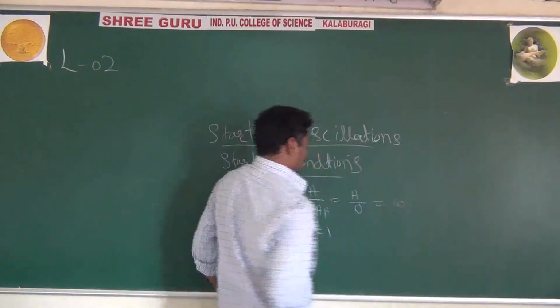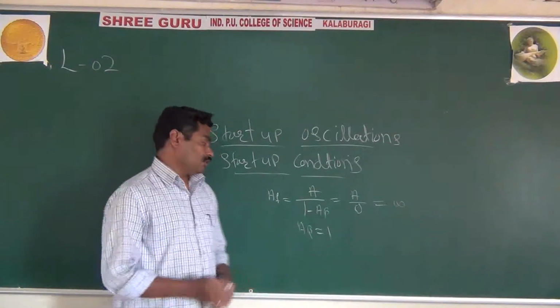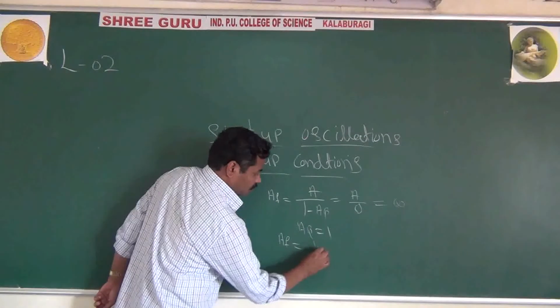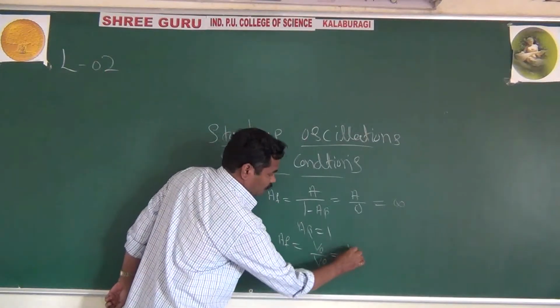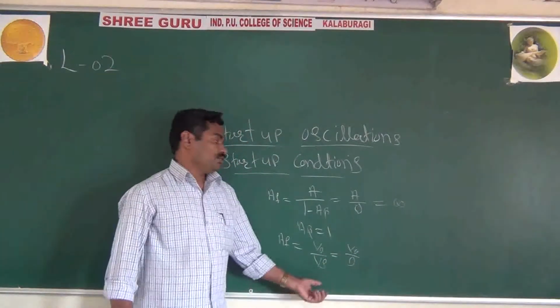It means here you are not applying any input. Af is nothing but V naught by Vs, and here V naught is there but Vs is 0. Anything by 0 is infinity.